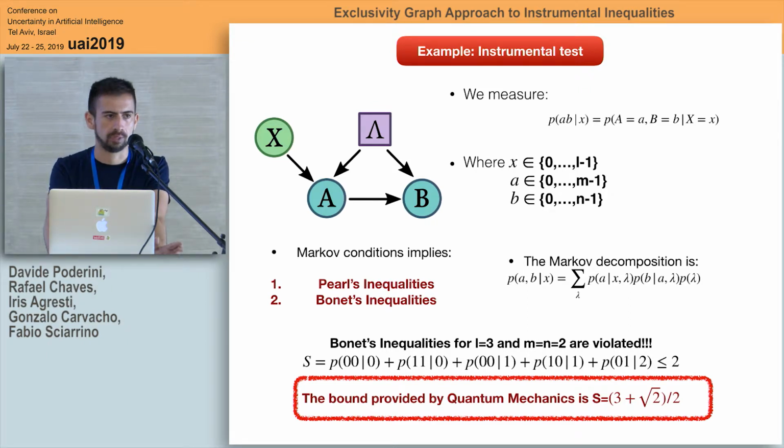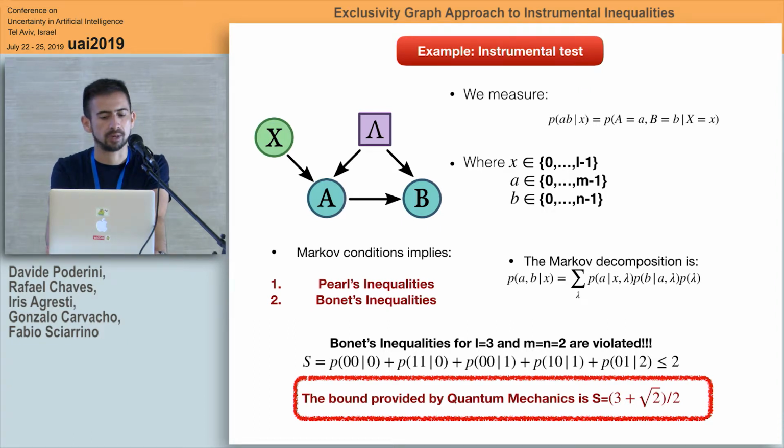So the article that I showed you before, with the experiment that we performed, was actually the violation of this inequality, when the parameter X can take 3 values and parameters A and B are fixed with 2. We did this with a feed-forward experiment, so at the end the arrow that connects A and B was physically implemented. So we don't need to go with a post-selection of the data in order to prove this result. The Markov decomposition of this causal structure is given over there also.